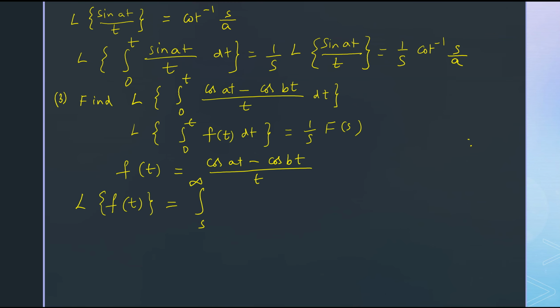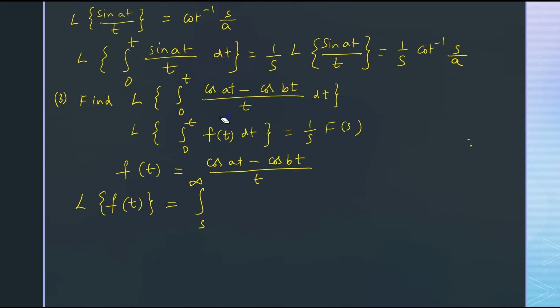Let us see one more example. Find Laplace transform of integral 0 to t cos at minus cos bt upon t dt. Now write that formula: Laplace transform of integral 0 to t f of t dt is equal to 1 by s f of s. By comparing these two, you can write the given function f of t equal to cos at minus cos bt upon t.